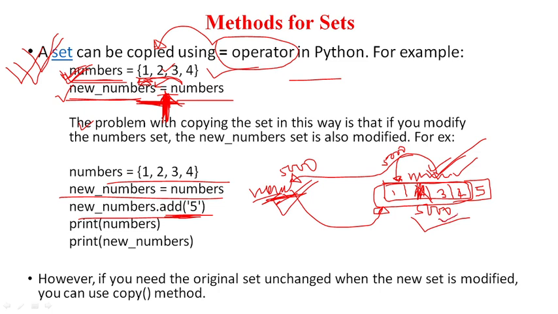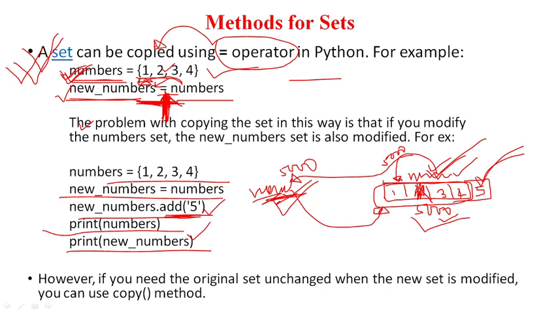Still the address is 5000, which is held by both the variables numbers and new numbers. So when I print numbers, then also we will have 5 in the output. And when I print the list using new numbers, then also we will have 5 in the output, because this modification is reflected for both the variables, because the same memory has been accessed by both the variables.